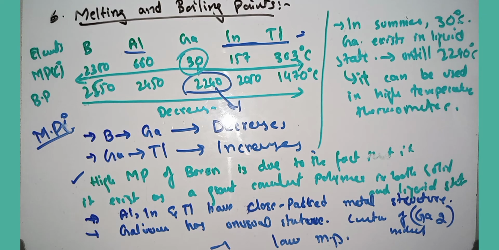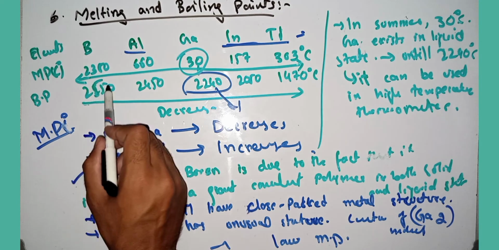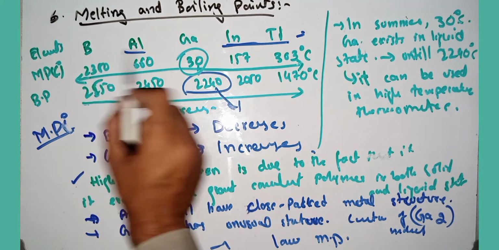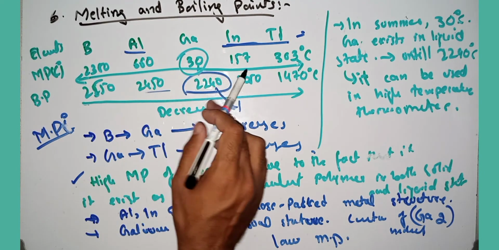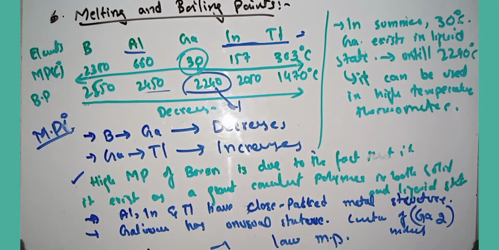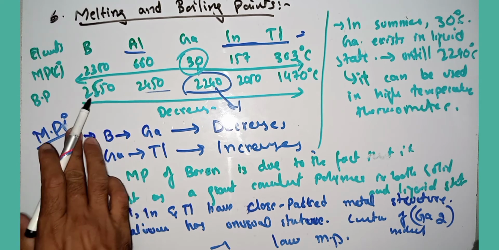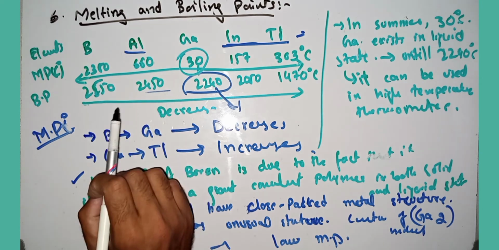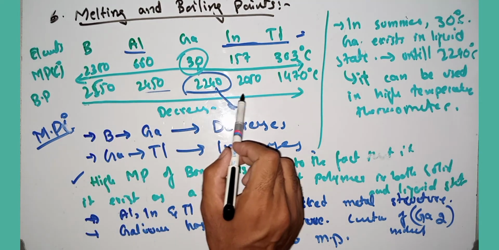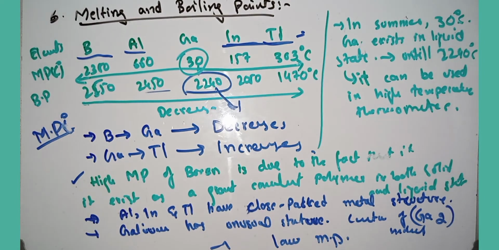While the boiling points of group 13 elements follow a regular decreasing order from boron to thallium. This shows that the strength of the bonds holding the atoms in liquid state decreases from boron to thallium. You can write this: this decreasing order is a regular order. These are the melting and boiling points of the boron family.